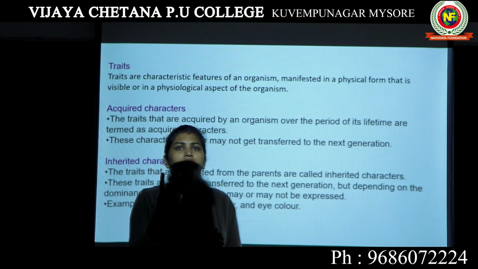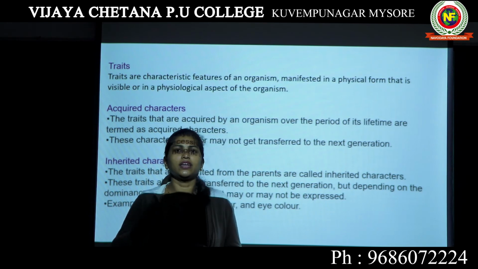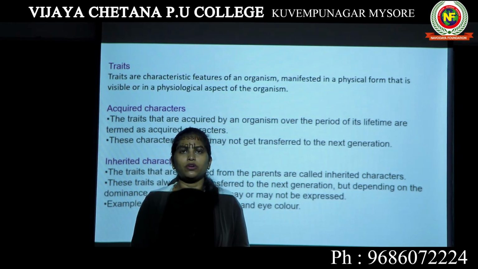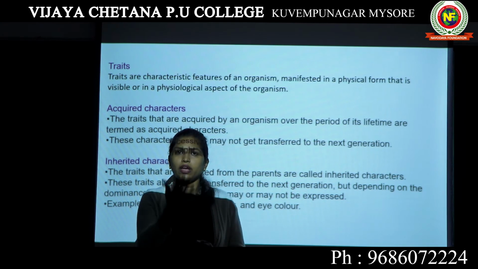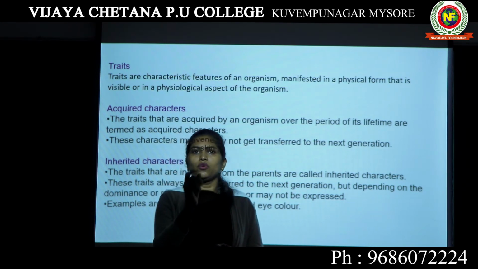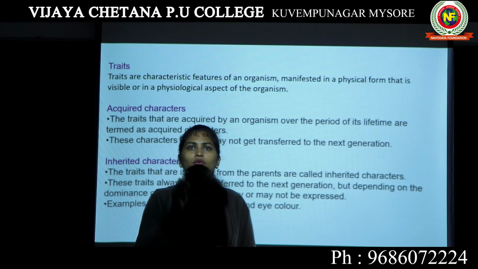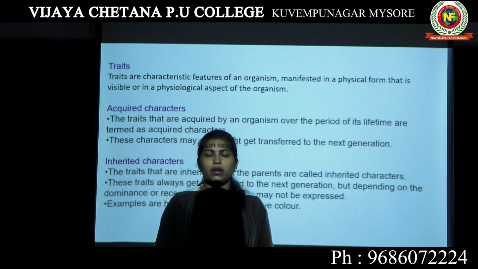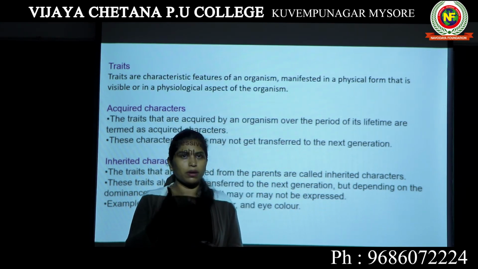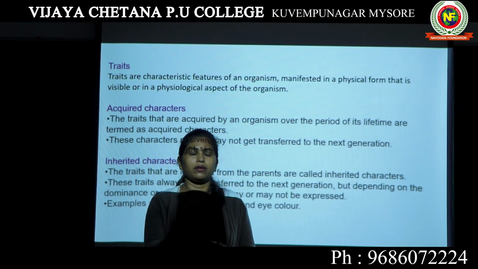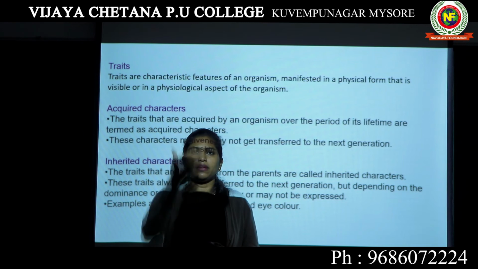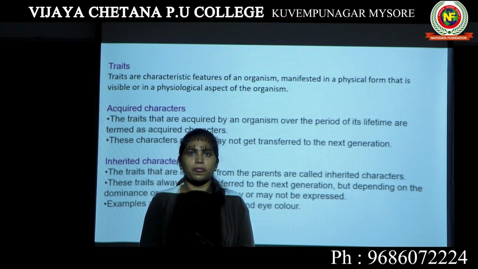It can be seen in two ways. Either it is observable to a person who is looking at you from outside. By looking at you, I can say you are tall, you are fair, you have long hair, you have brown eyes. These are the features I can say just by looking at your physical features.